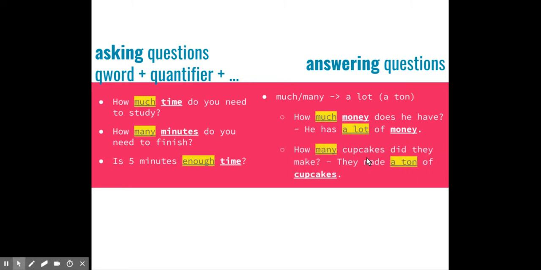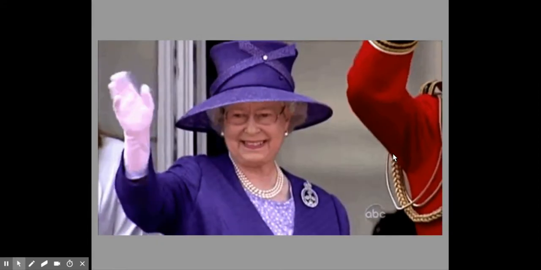How many cupcakes did they make? They made a ton of cupcakes. They made many cupcakes does work, but a ton or a lot is more natural. So much will always get replaced with a lot. Many often gets replaced with a lot, but not always. And then a ton is if you want to be funny or exaggerate.